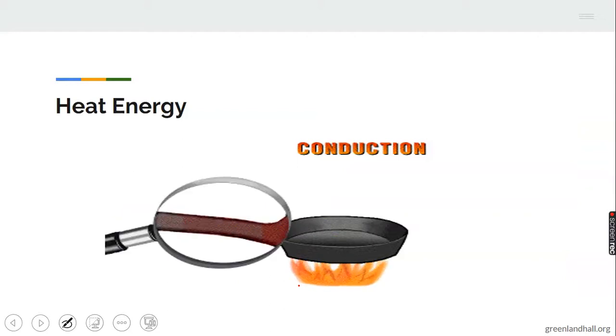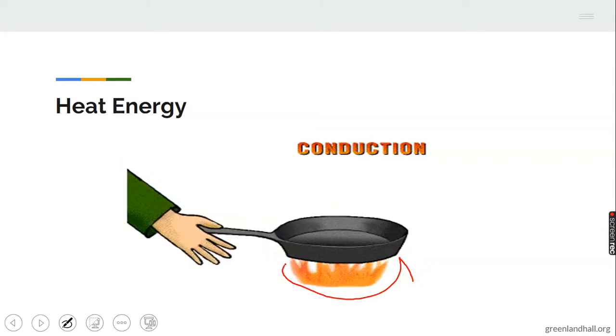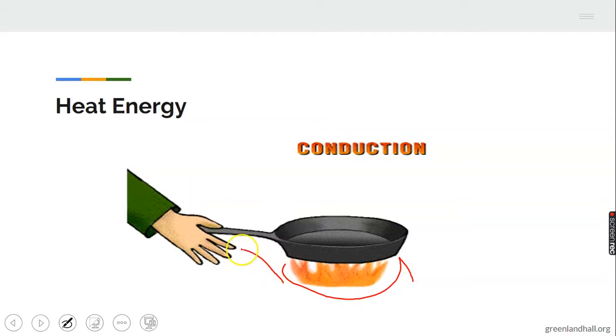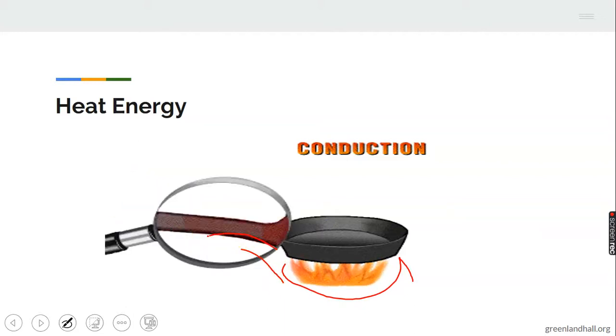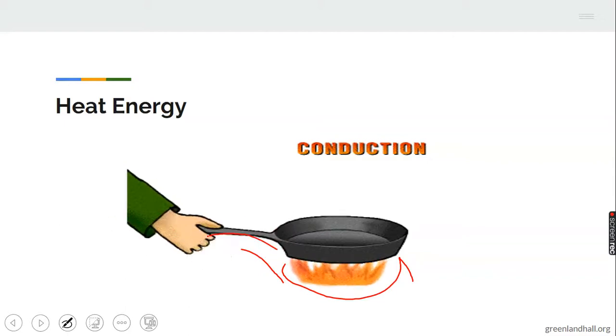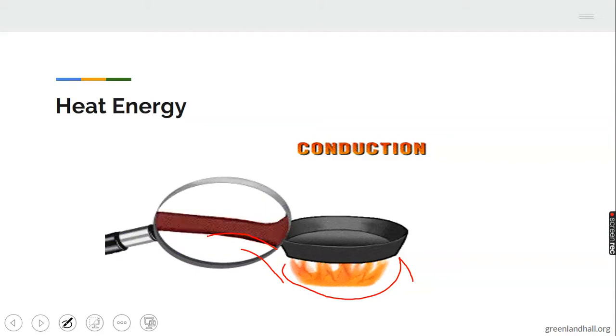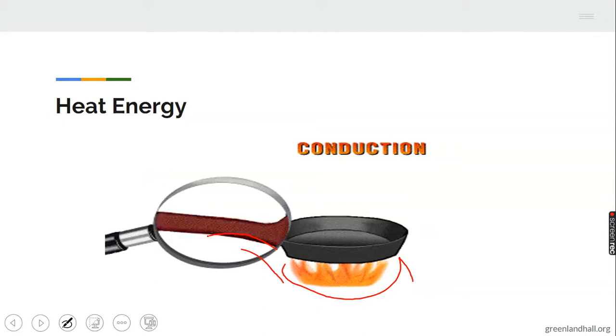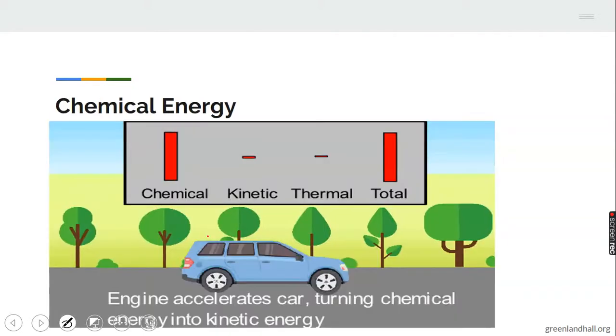Then we have heat energy. Like I mentioned earlier, it is the heat that comes from this fire that makes our cooking, our frying possible. Sometimes the heat transfers to the handle of this. That's why this person, look at the hand. The hand is affected by the heat that is coming out from this fire. So we have heat energy. It is heat that helps us to get some things done.